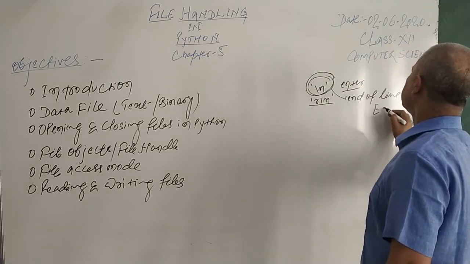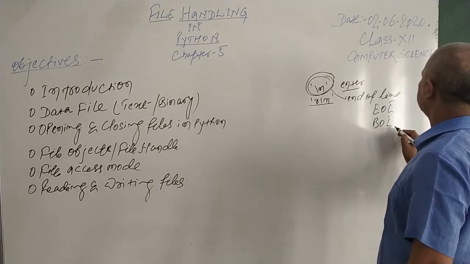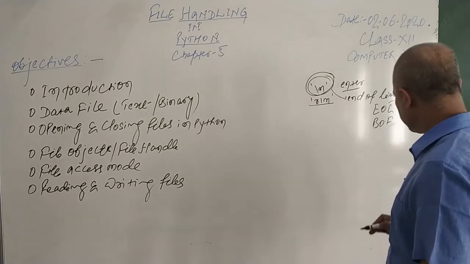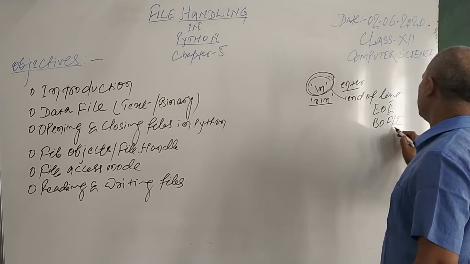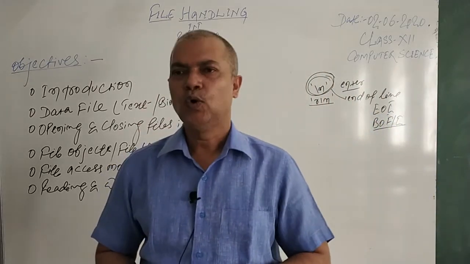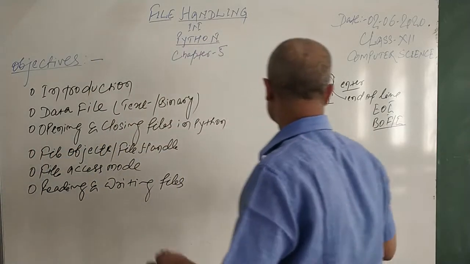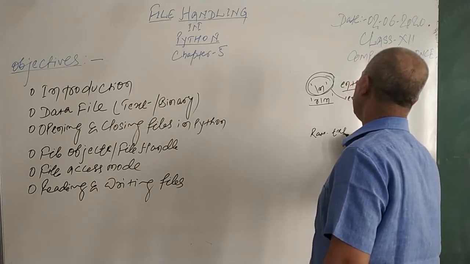In short you can say EOL, end of line, and there is also BOL, beginning of line, you can also say. If you want to replace it, the beginning of the line, you can also say so. It means whatever data we store in the text file having the extension .txt, for example ram.txt is my file.